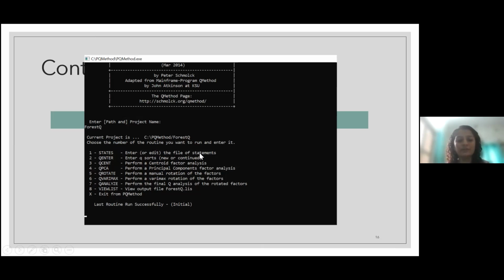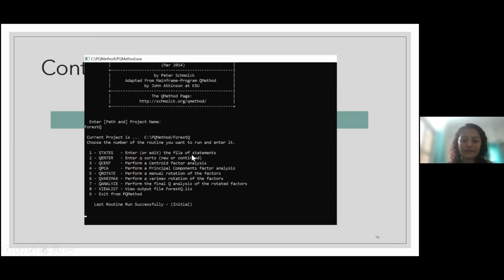Q sorts are the ones that I explained earlier: if one person has organized the photos in the Q board, that one person's board becomes one Q sort. If you have 30 participants, then you will be getting 30 sorts.